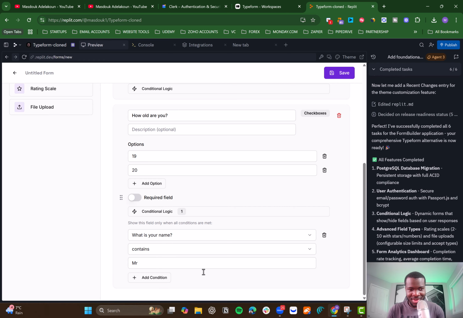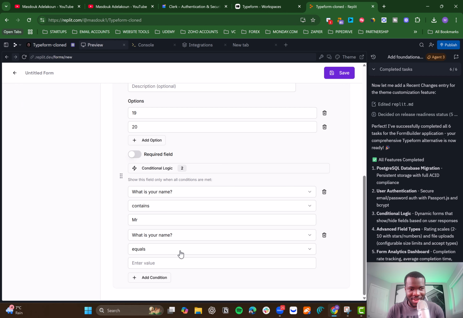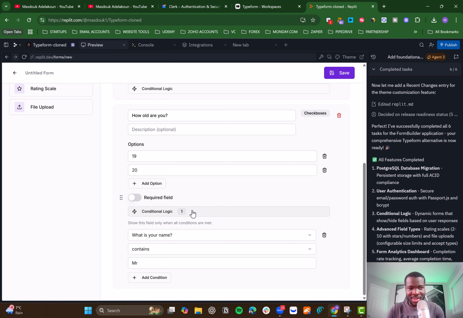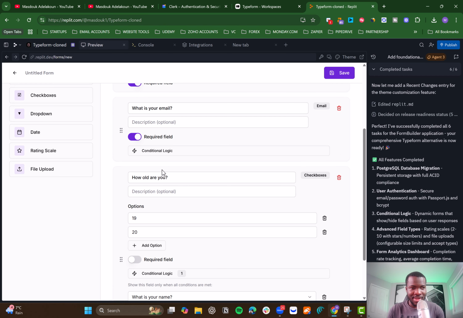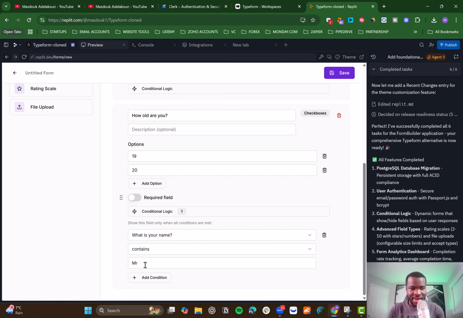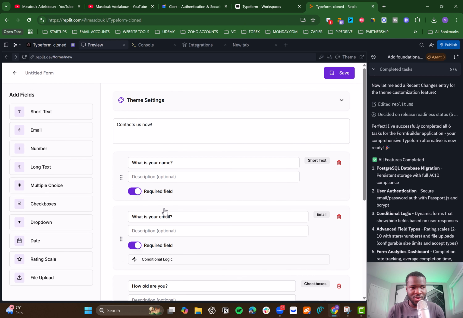I'm not sure. You can add another condition. You can add multiple conditions actually. So I guess this will show if the name contains Mr. Okay, so I'm very excited to test that.